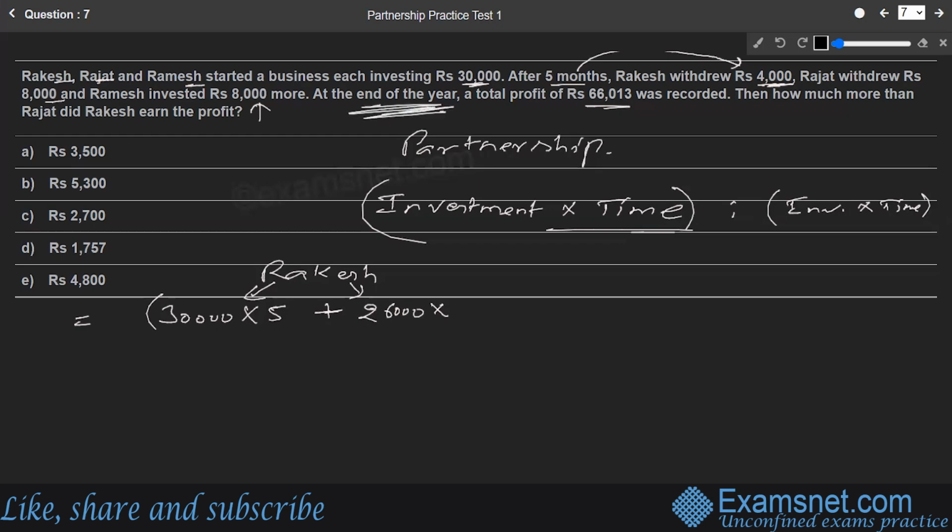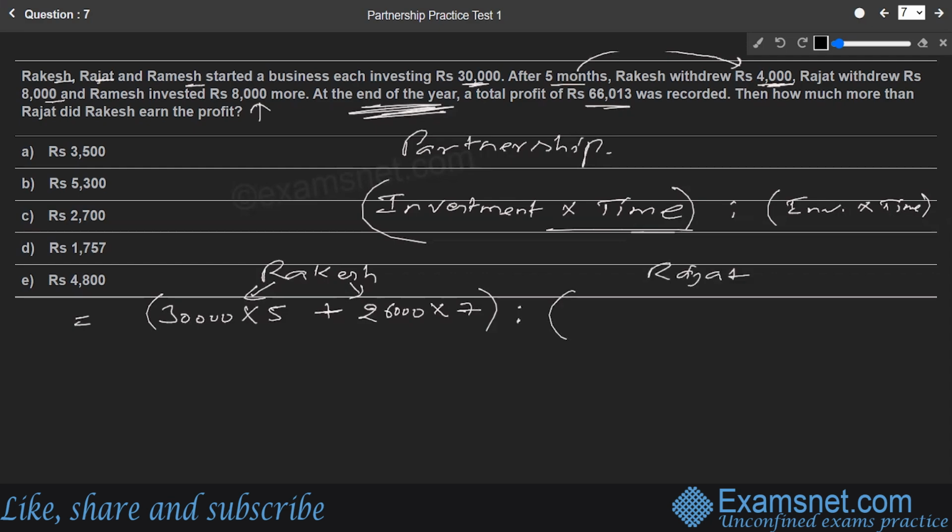After 5 months, how many months would be left to make it the end of the year? That should be 7 only. So this 26,000 will be part of the business for the 7 months. This is Rakesh's share. Now let us make Rajat's share.